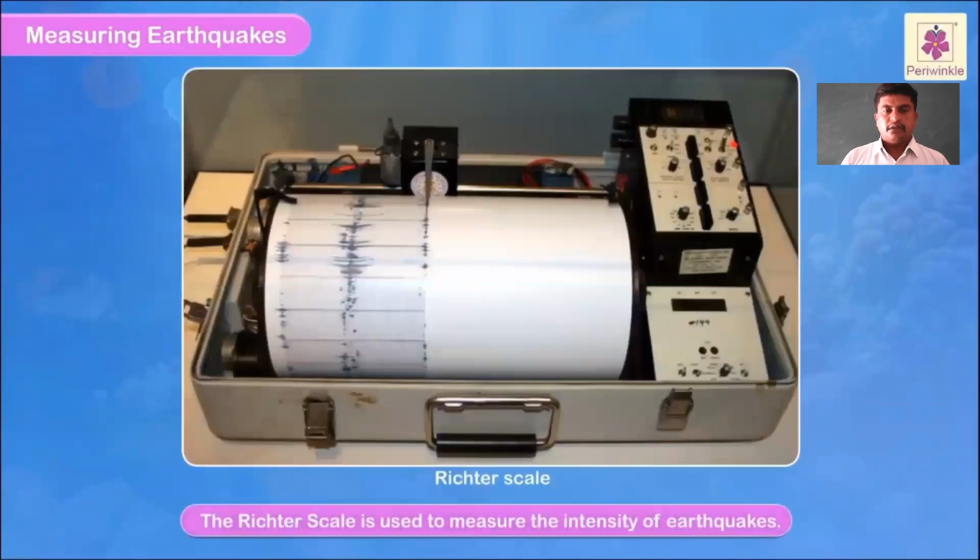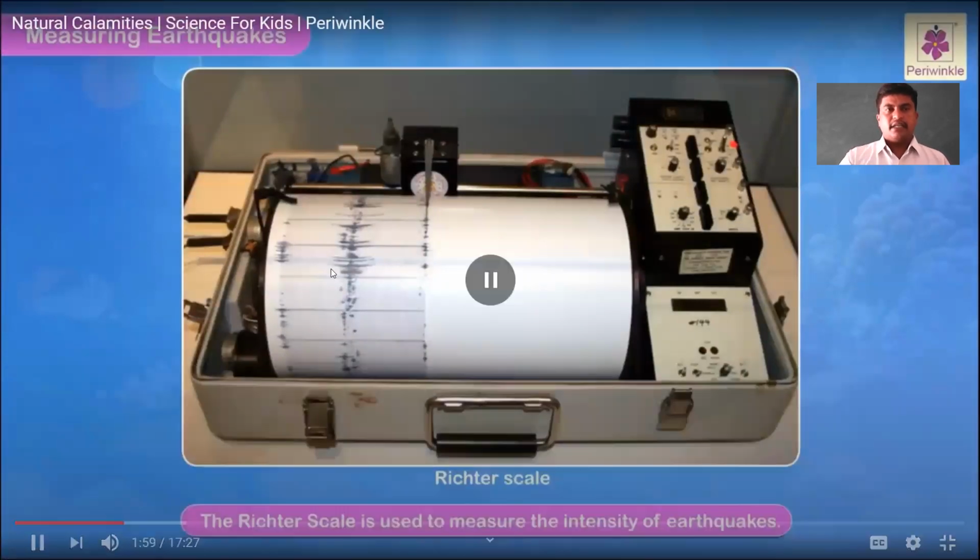Measuring earthquakes. The Richter scale is used to measure the intensity of earthquakes. Yes, dear students, as you all know, to check an earthquake, which measurement will be used? That is called the Richter. The Richter scale will be used to measure the intensity of earthquakes. Yes, this is called a measurement. Keep watching over there. Yes, how it has been used. Richter.